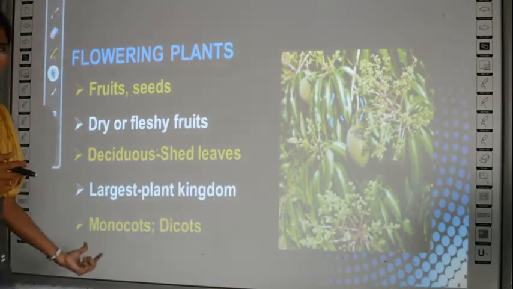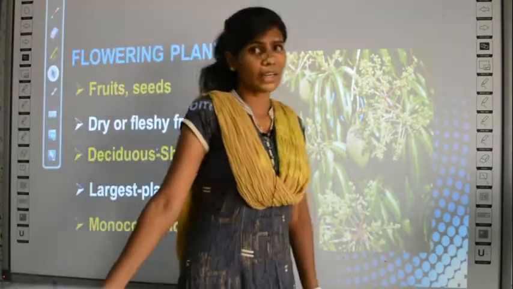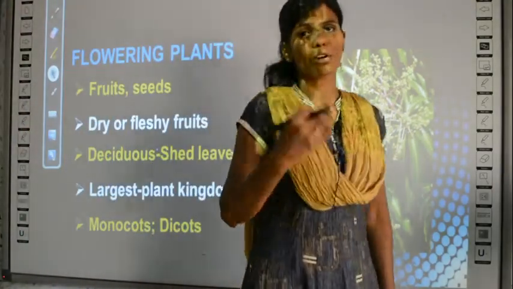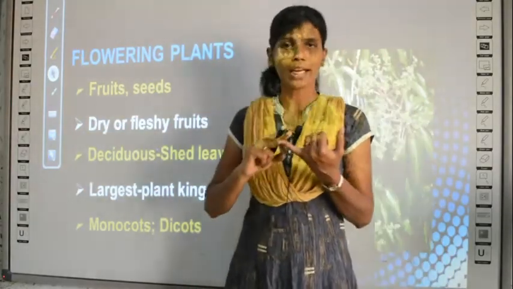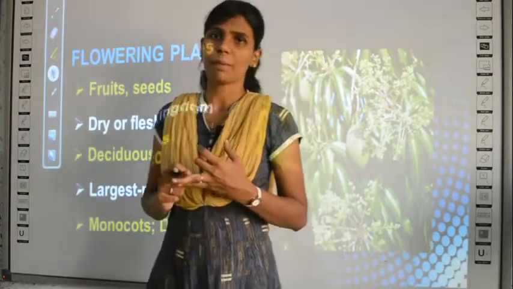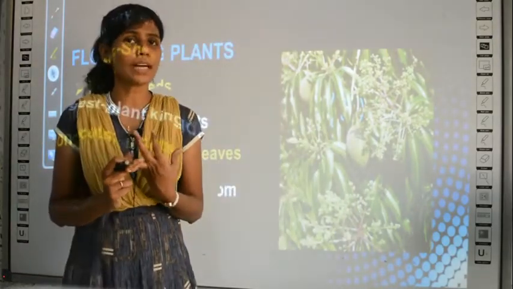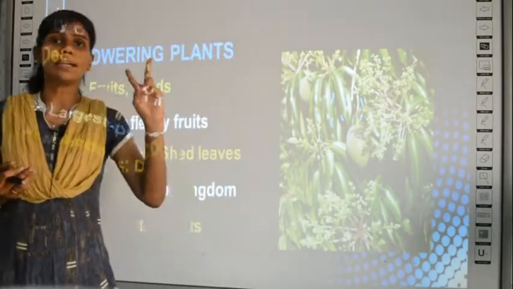Yeah, and also these flowering plants, this we have studied in your grade 6 itself. Flowering plants are of 2 types, which are called dicotyledonous plants and monocotyledonous plants. What are dicotyledonous plants? They have 2 cotyledons, that is why it is called dicot.